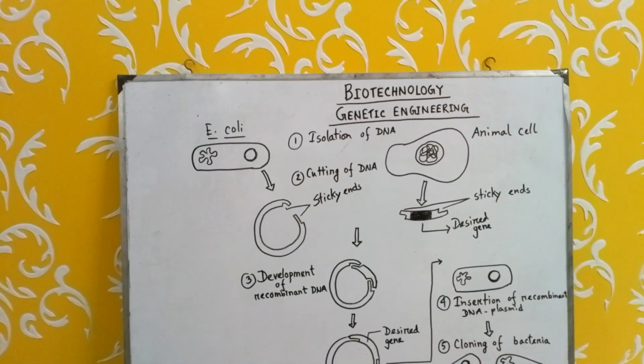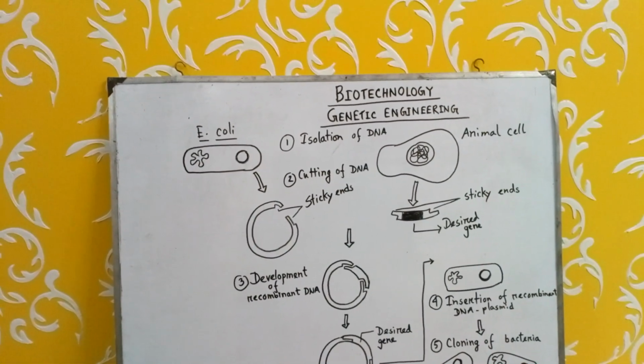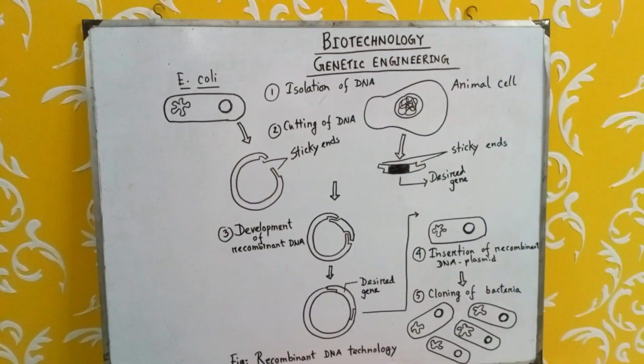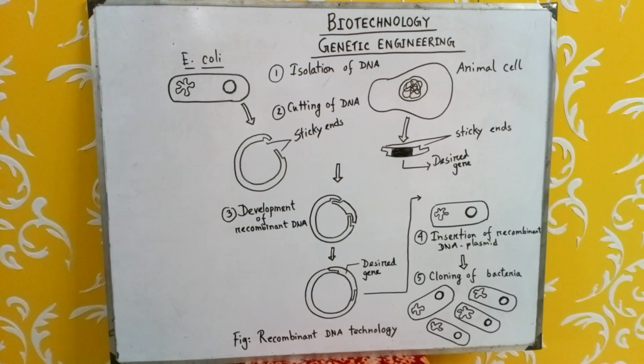Also in livestock, like in cow, to increase the protein of milk, the protein C gene is being transferred.